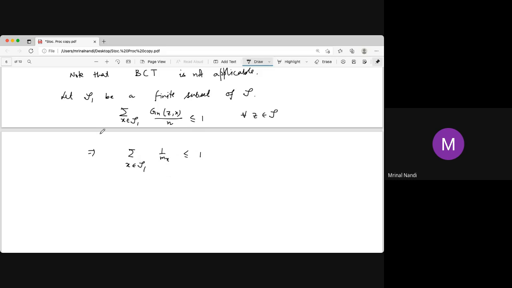That means the sum over x in S1 of 1 by mx is also less than or equal to 1, because it is true for all finite sets. Now it is true for the whole set also.